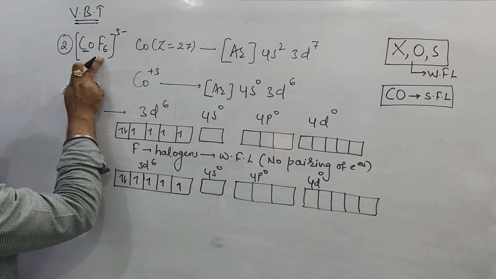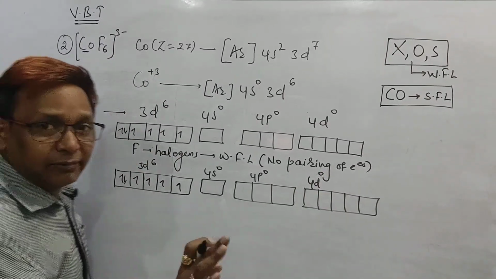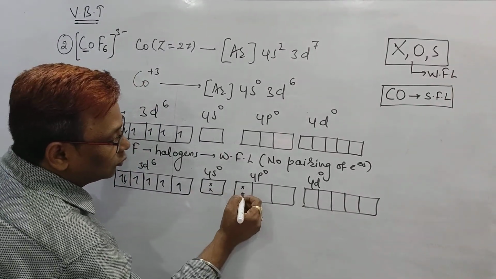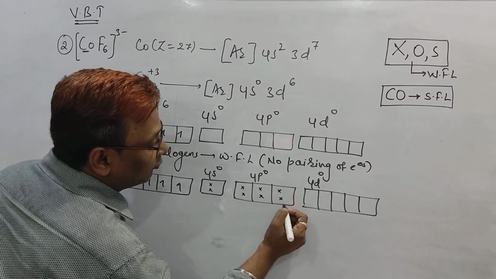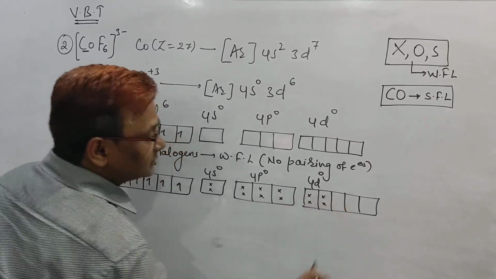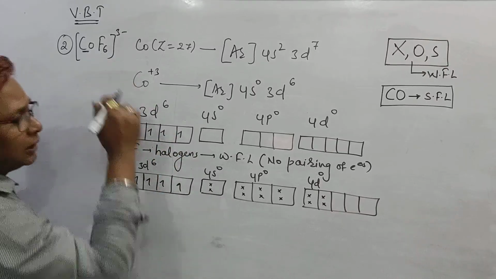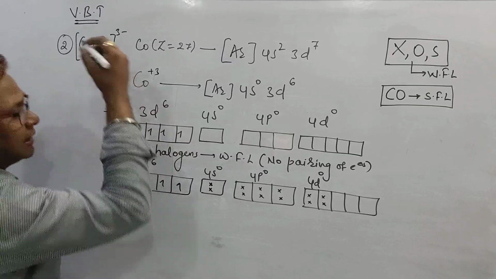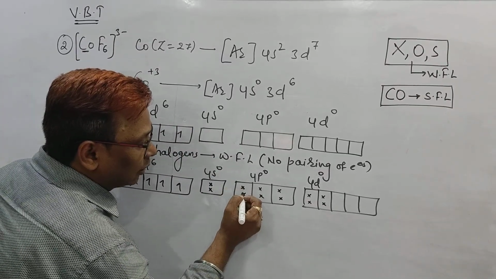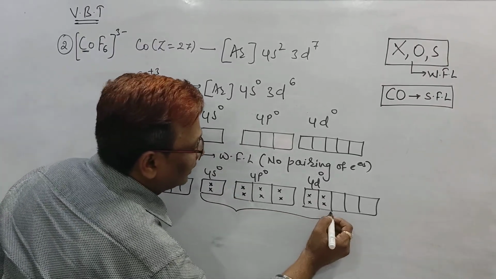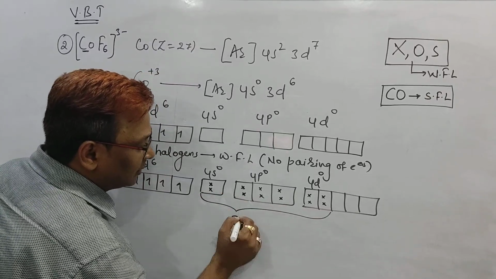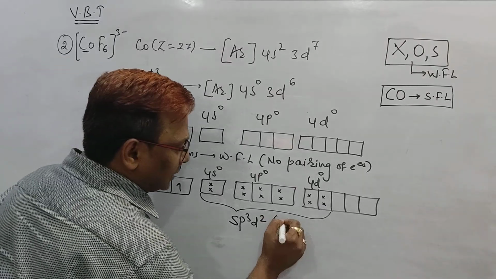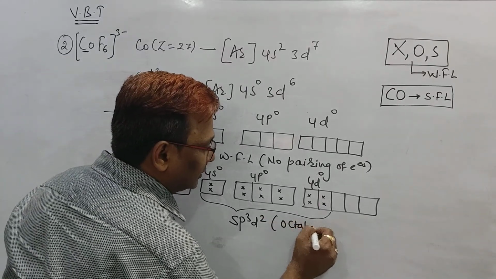See, the central metal atom has how many ligands? 6. So we require 6 vacant orbitals. 1, 2, 3, 4, 5, 6. See beta, one fluorine donates its lone pair to the vacant orbital of 4s. Second fluorine will donate its lone pair to the vacant orbital of 4p. In such a way it undergoes which hybridization, beta? sp3d2 type of hybridization. Obviously the geometry is octahedral.